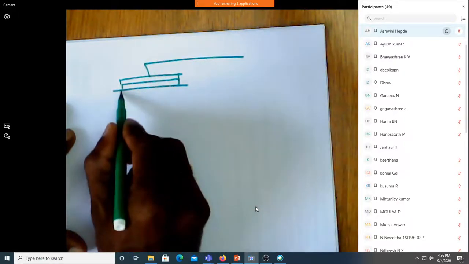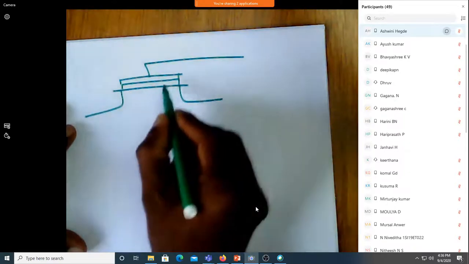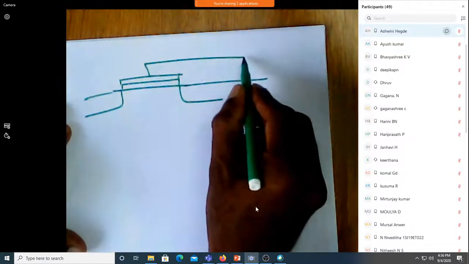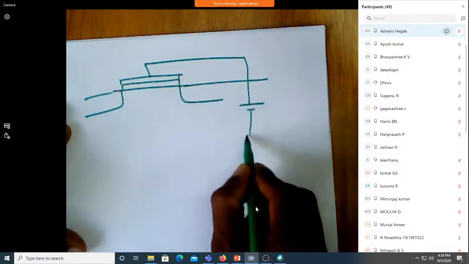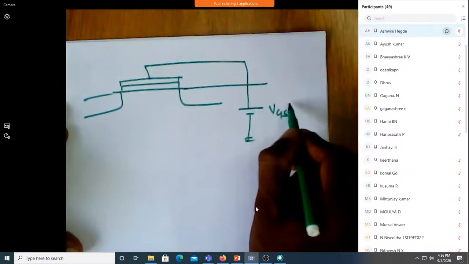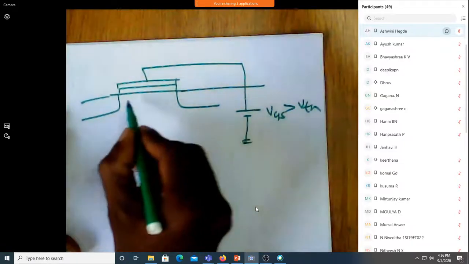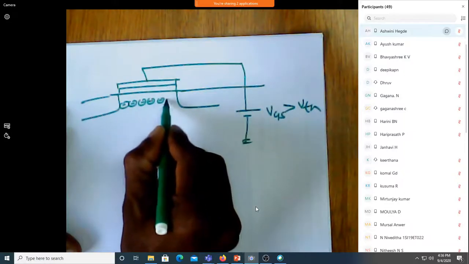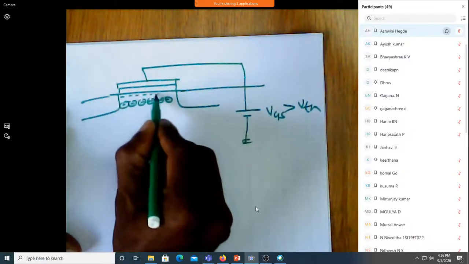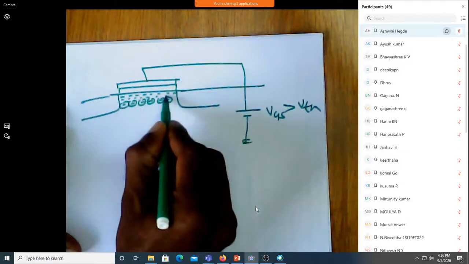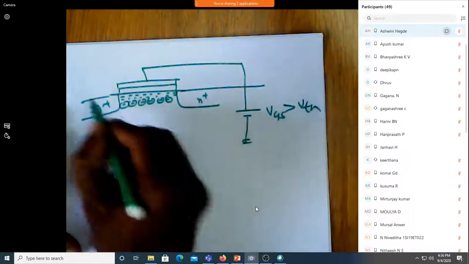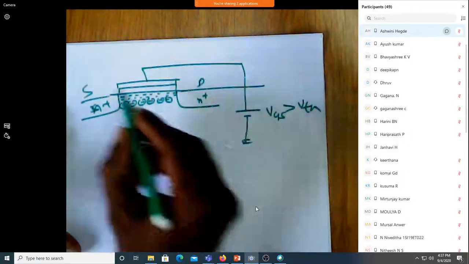Assume that you have sufficient voltage between gate and source, so VGS is applied much greater than VTH. So you have the ions first, and then a lot of electrons joining from here to here. So this is N plus, this is also N plus, this is source, this is drain.